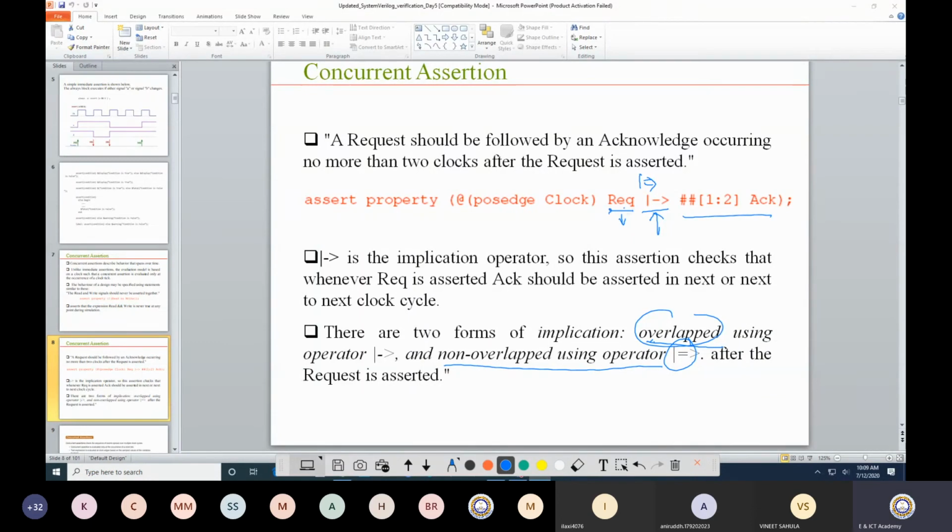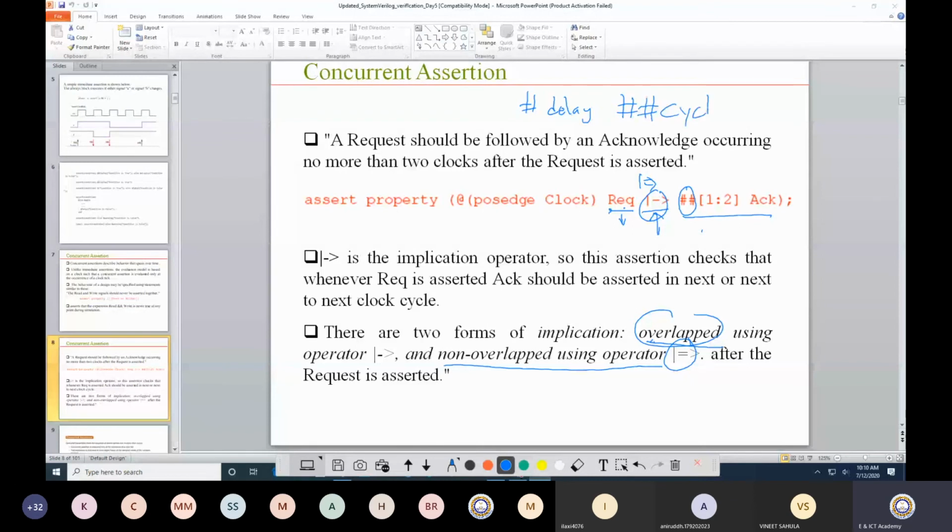That means request is asserted with the overlap operator, and the evaluation of the right hand side starts from this particular point only. Here you observe it is written hash hash. Yesterday we talked about that: a single hash is a delay, but when I write hash hash, I am talking about a delay in terms of clock cycles.